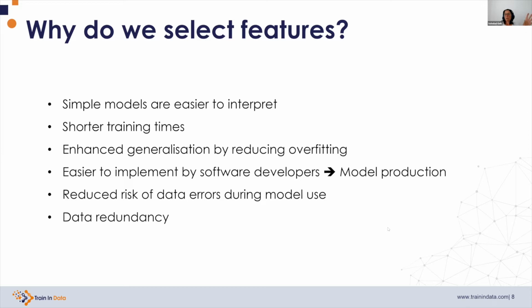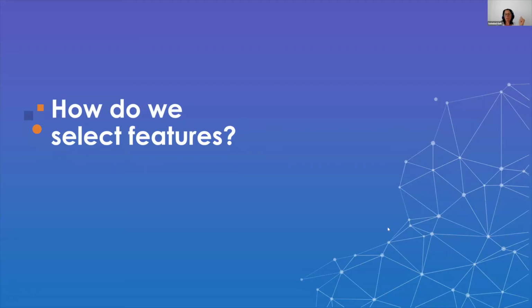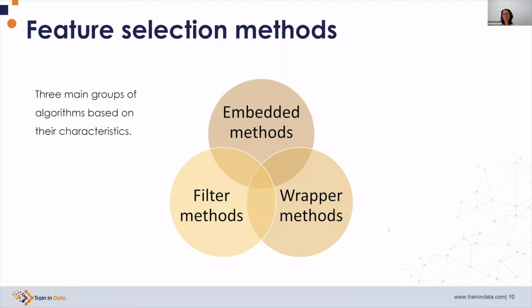So if I manage to convince you that less is more, then the next problem is how do we select the variables? How do we find the variables that are the most predictive or the variables that produce the most predictive algorithms? Well, there are a number of feature selection methods that we can use, and they are grouped in 3 classifications, if you want, based on the underlying characteristics of these methods.